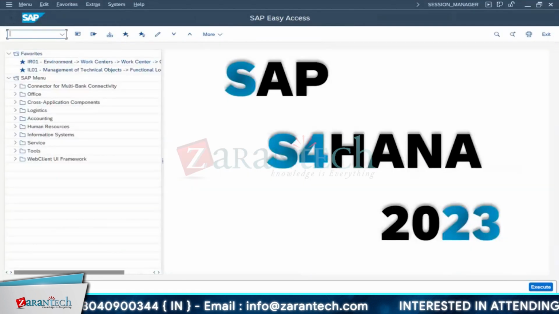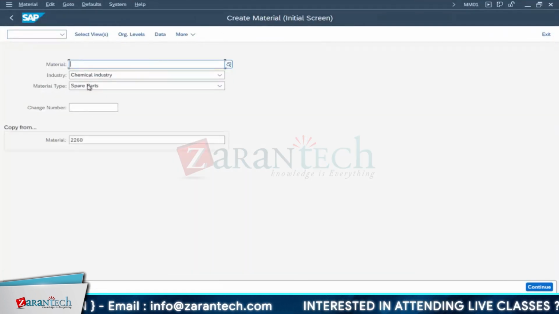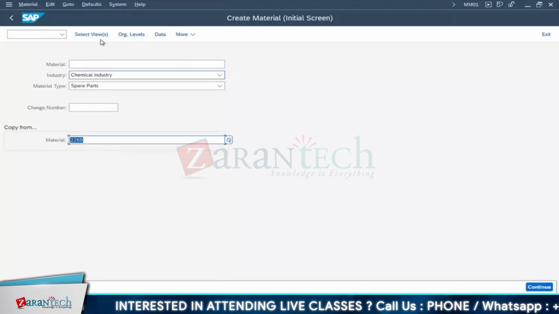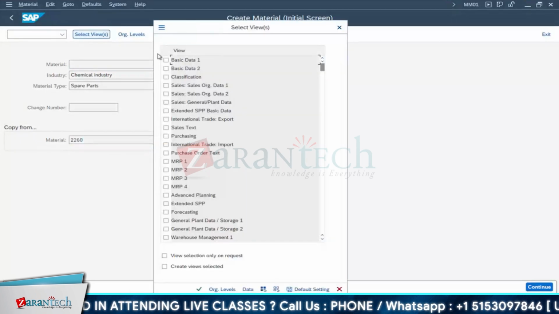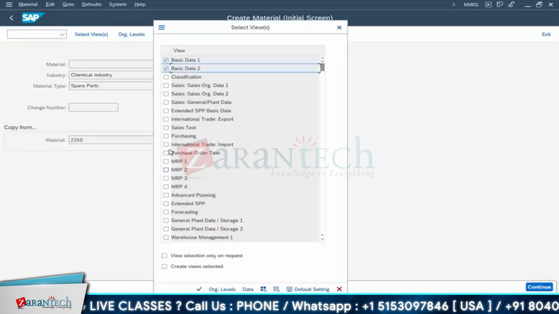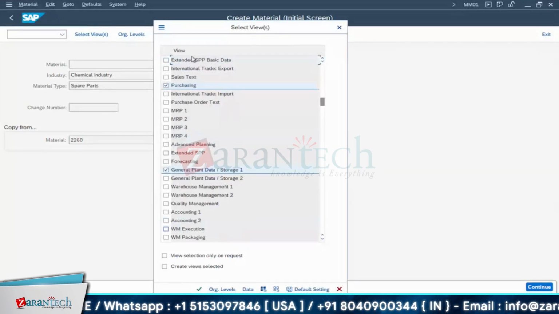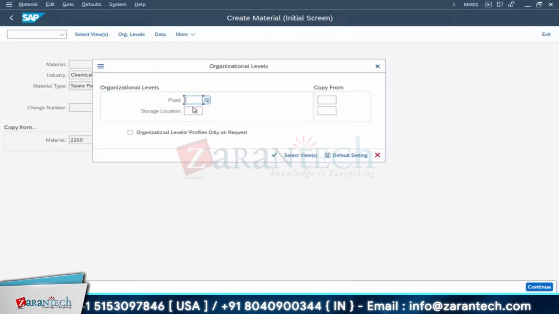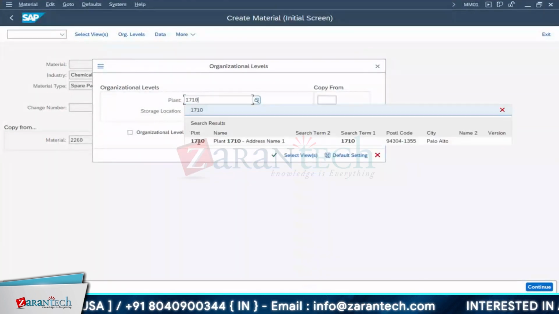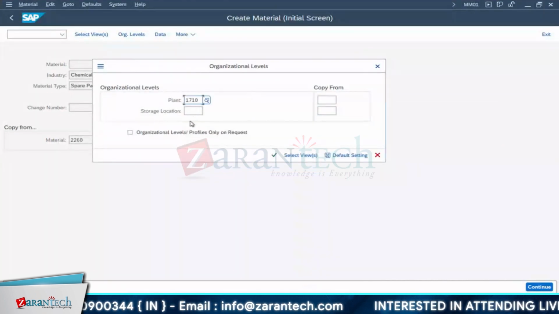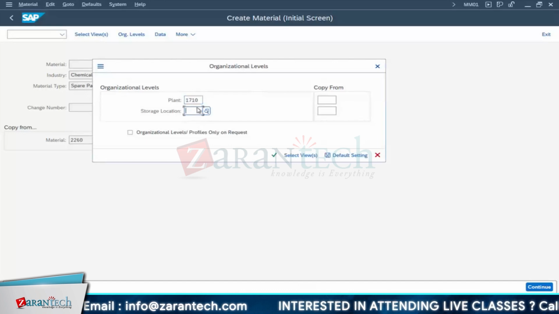So come back. We will go for some material creation. This will be created with a reference. Yeah, let it be 2260. So go for some views. How will we have it? Data 1, 2, purchasing. Then go for the storage part. Then go for accounting. Okay, continue. So which plant? Go for 1710 as a default. Okay, go for the storage location. We have to maintain it for this.